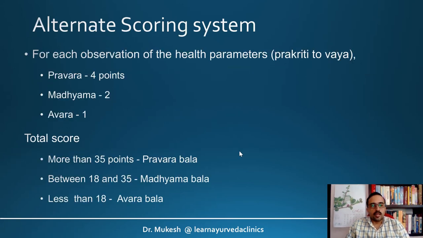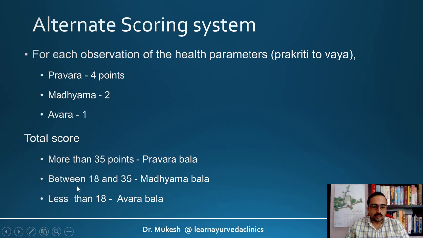We can also go for alternate scoring systems. If you go through several published literatures, we get a lot of scoring systems available in the public domain that can be used to assess Dashavidha Pariksha. One approach is you give 4 points to all those factors which are Pravara, 2 points for Madhyama and 1 point for Avara. If the total score is 35 or more, then the individual has Pravara Bala.